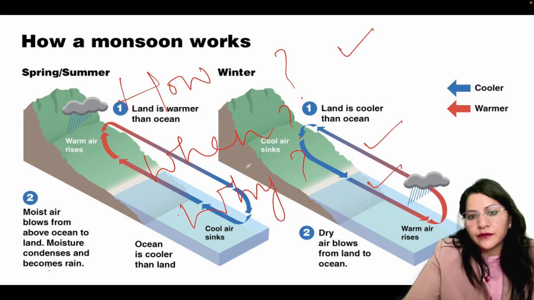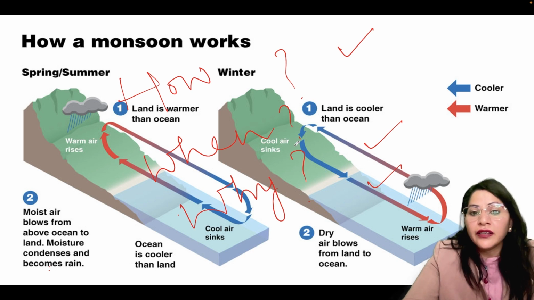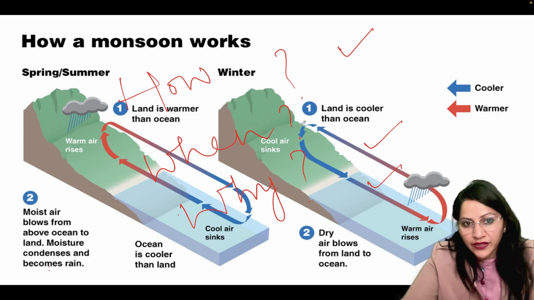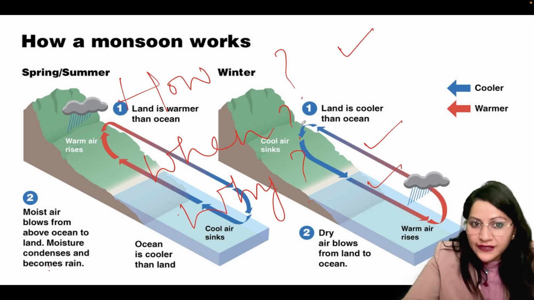Temperature and pressure are inversely proportional to each other. Here we have to focus. It means when the temperature increases, pressure decreases, and when the temperature decreases, pressure increases.